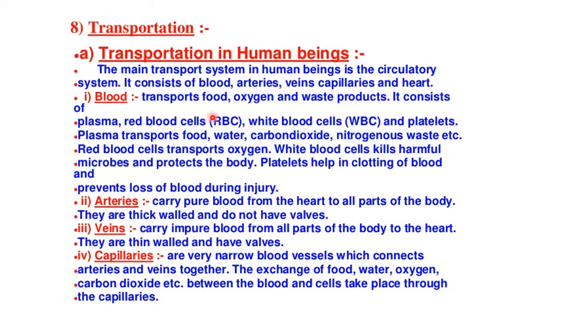And what does blood consist of? It consists of the red blood cells, white blood cells and platelets, and plasma also. The plasma is involved in the transportation of food, water, carbon dioxide and nitrogenous waste. The red blood cells are involved in the transportation of oxygen, and white blood cells kill the harmful microbes and protect our body. And what is the function of the platelets? They help in the clotting of blood.